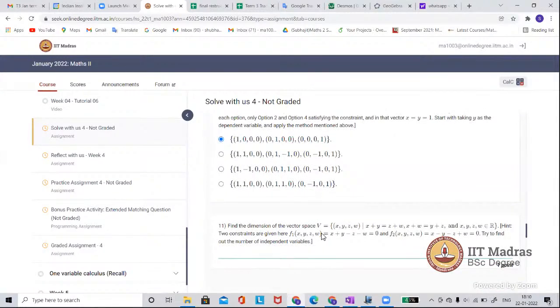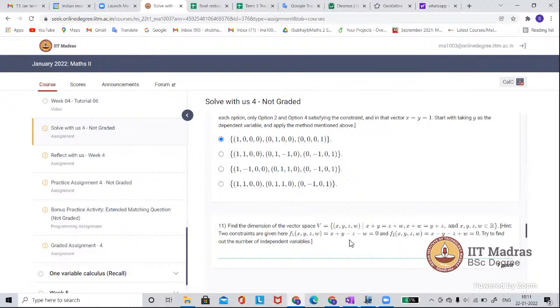I just told you the process of how to find the basis. Here, two constraints are given, this one and this one. This is a hint, right? You can use these constraints to find a basis of V.